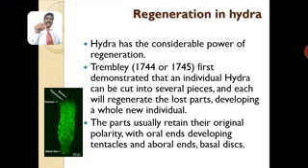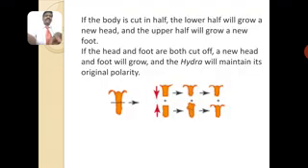The oral end is where the mouth is present and the tentacles surround the mouth. If that portion is cut, it develops again from the posterior part, and if the posterior part is cut, the posterior part develops into an anterior part. You are going to see this in detail in the next few slides.